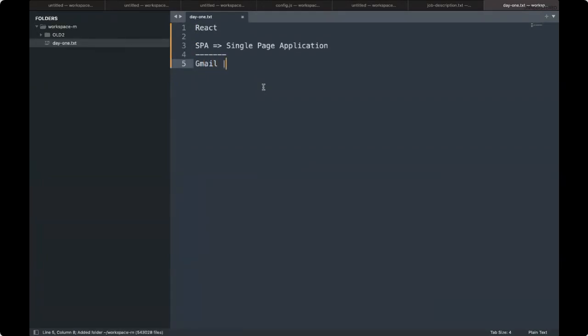Gmail's initial versions were more around Google Web Toolkit. Later on, single page applications evolved and we came across HTML5 standards. Very recently we started having things like React and Angular.